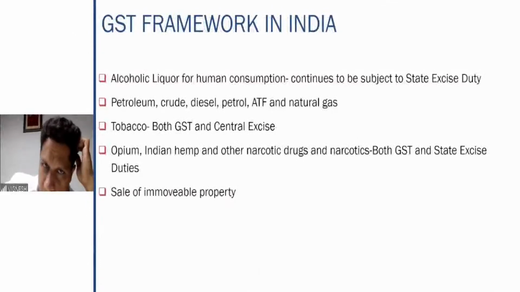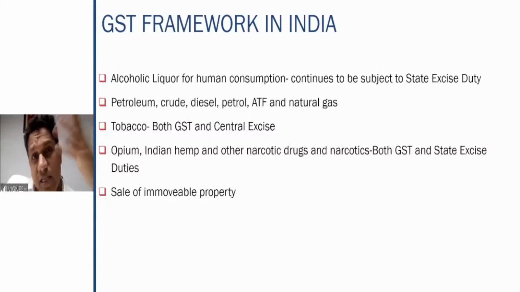So to summarize everything, alcoholic liquor for human consumption continues to be under state excise duty only. Petroleum crude, diesel, petrol, ATF, natural gas: all these 5 products are now not in GST, but in the future they may come. Tobacco is one product where both central excise, GST, state tax, everything is applicable. Why? Because it is a demerit good, so as much tax as possible is collected. Opium, Indian hemp, and other narcotic drugs also are covered by both GST and state excise duties.